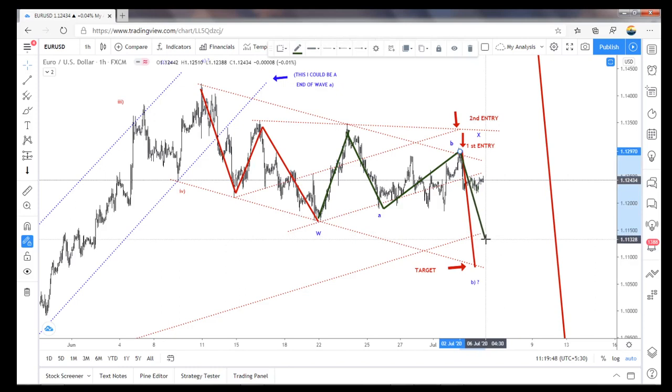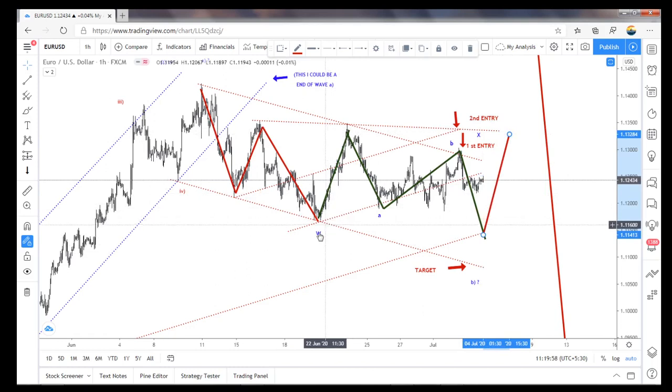Yeah, it will come to this zone, and again what it will do is it will do like this. So this becomes W here, the ABC is a W, so this becomes a connecting wave.